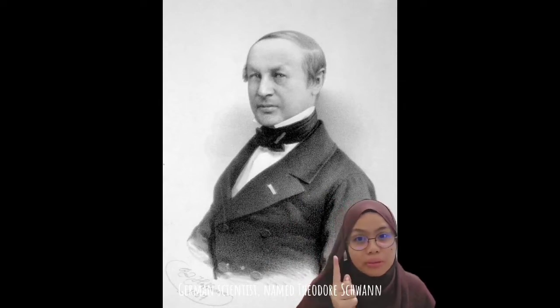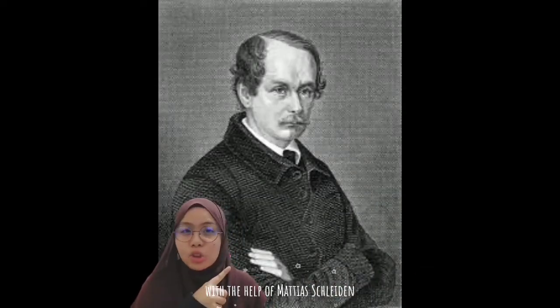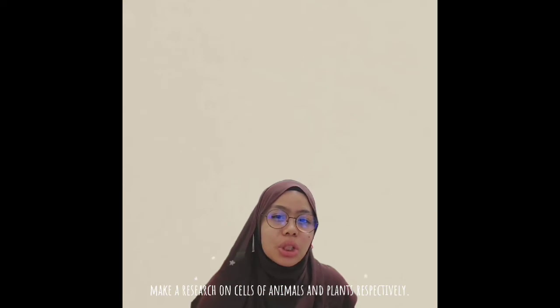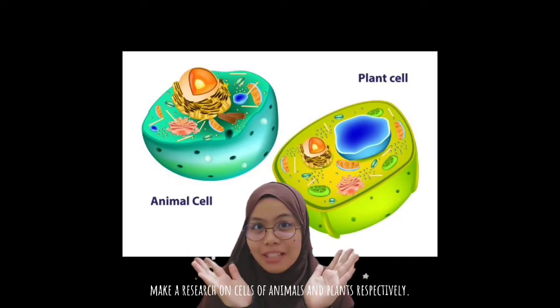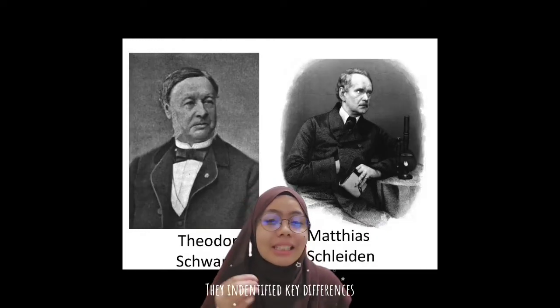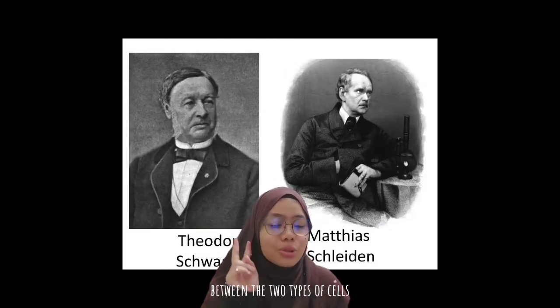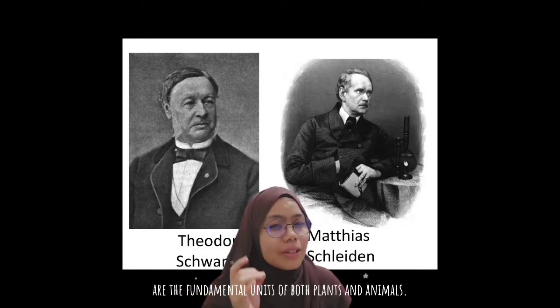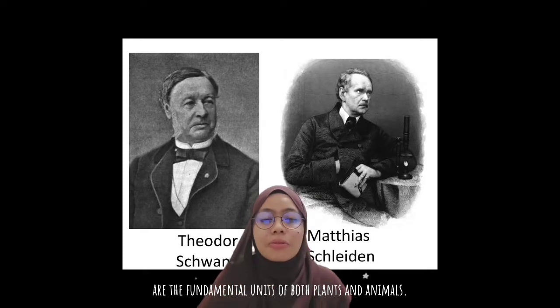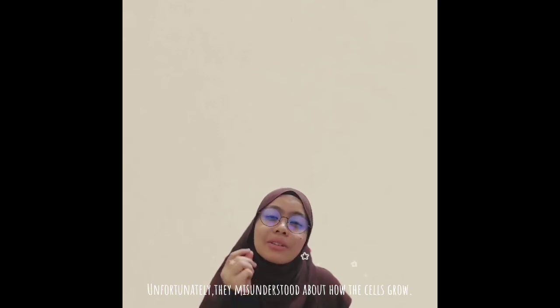Then a German scientist named Theodor Schwann, with the help of Matthias Schleiden, researched the cells of animals and plants, respectively. They identified key differences between the two types of cells and came up with the idea that cells are the fundamental units of both plants and animals. Unfortunately, they misunderstood how cells grow.